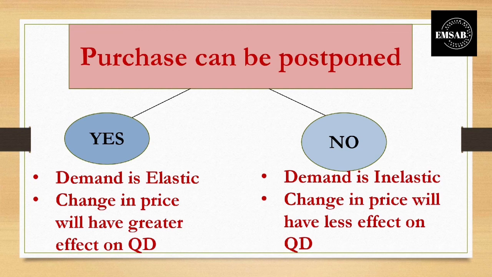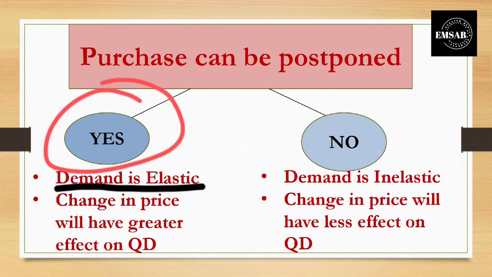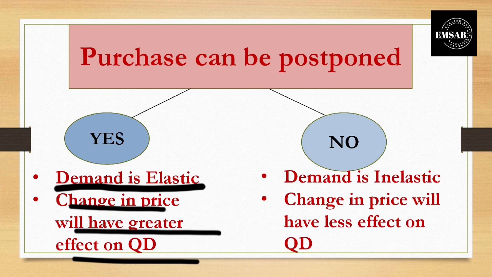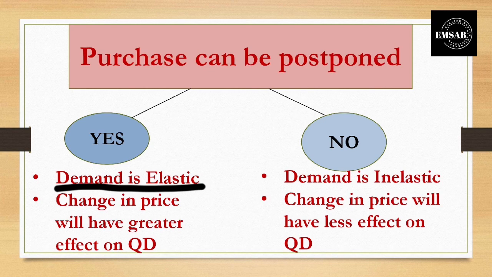In this case, it means that the demand is very sensitive towards the changes in the prices, so the demand is elastic, and when there is a change in the prices, it will have a greater effect on the quantity demanded. When the price falls, the quantity demanded will increase, and when the jewelry price has increased, the quantity demanded will fall by a greater percentage.